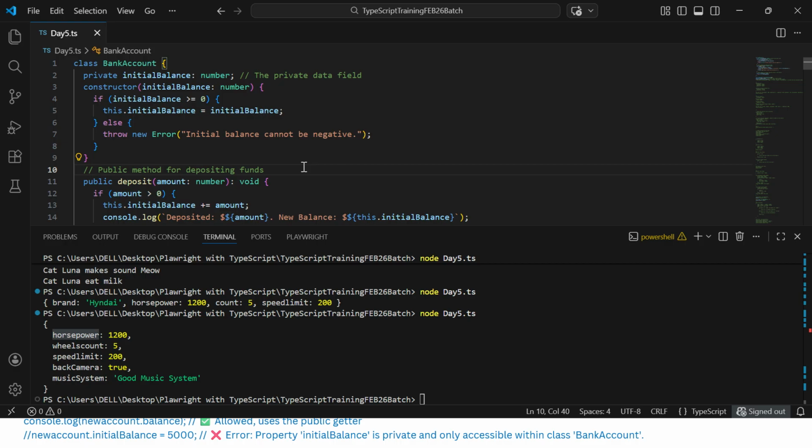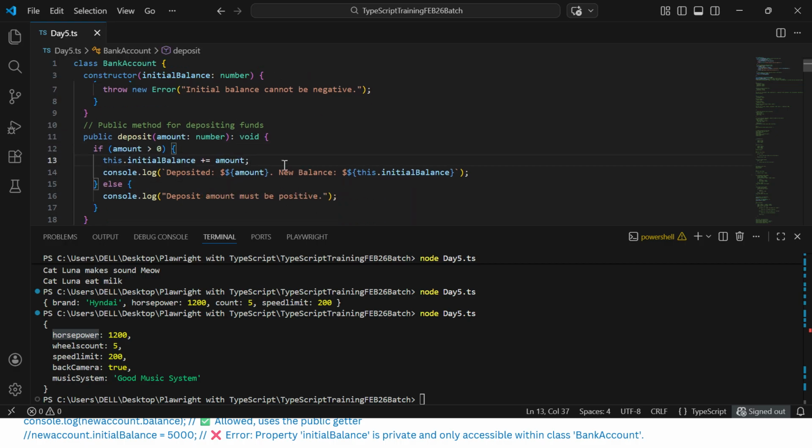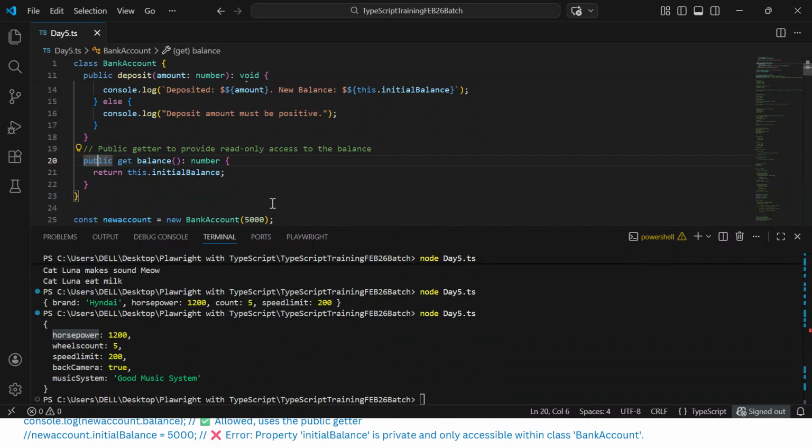Then the method I'm calling is called the deposit method. You can create one method called withdraw method also. If amount is greater than 0, then your initial balance will be added to this amount. I think this part I already covered in the last session. Then it will print out the new balance, with this initial balance plus amount. Otherwise, it will give you the error called deposit amount must be positive. Okay. Now we are creating a method called getBalance. So here we are setting it, and then we are getting it, returning this initial balance.